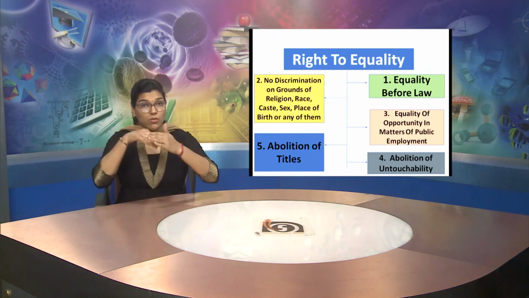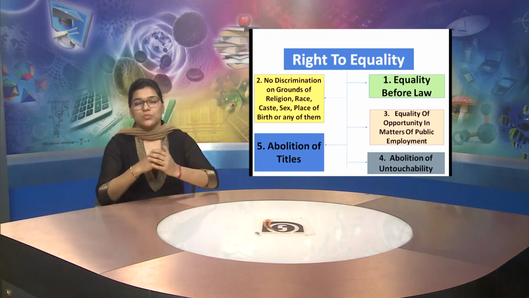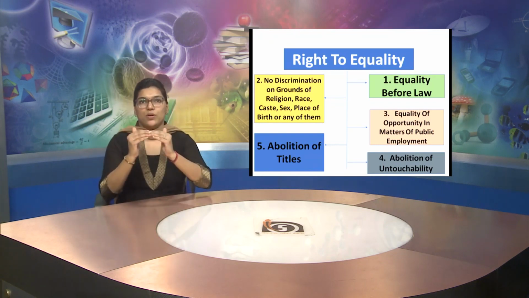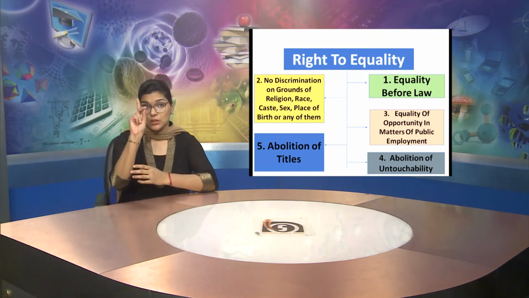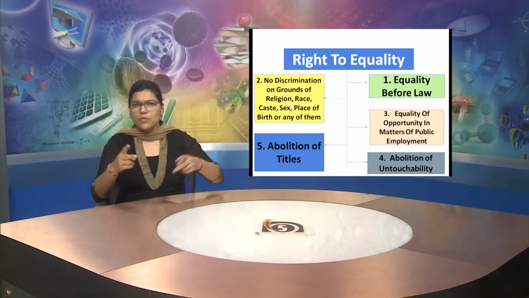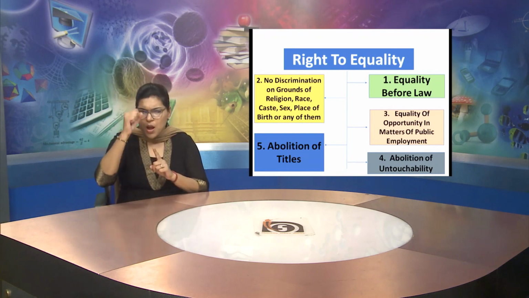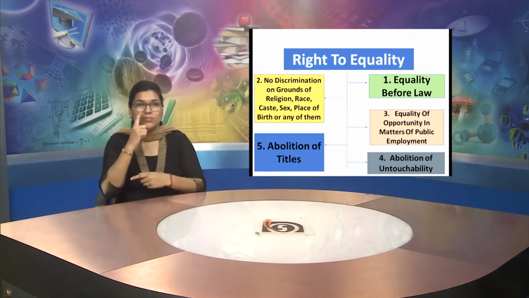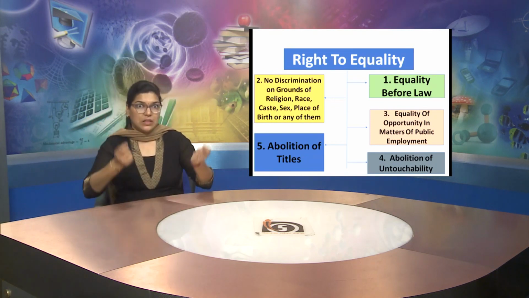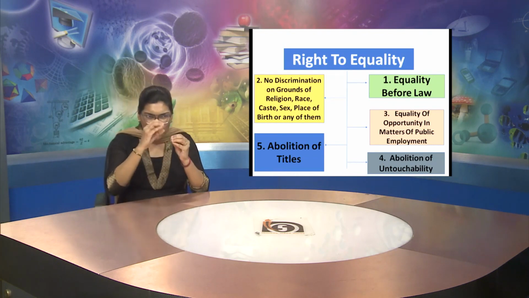Now let us discuss right to equality. The first point which comes under right to equality is equality before law. The second point, which is on the left side, explains that right to equality means that there is no discrimination on the grounds of religion, race, caste, sex, place of birth or any of them.